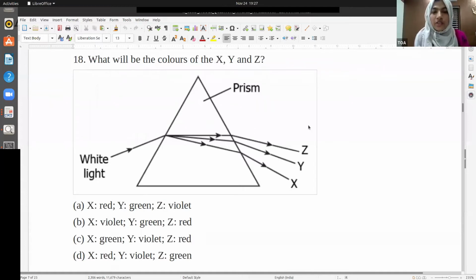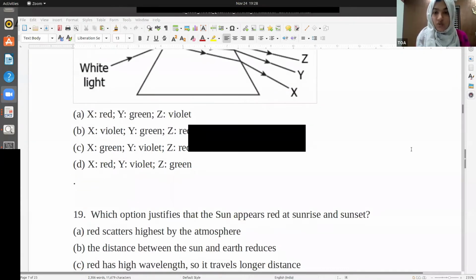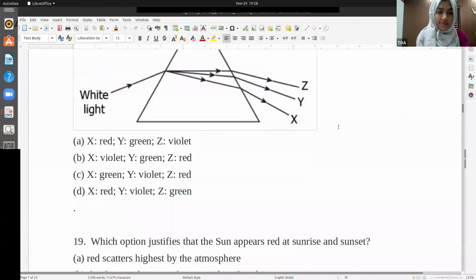What will be the colors of X, Y, and Z? Now you should answer this. I was telling about this for the past 3 questions. Yes, very good. Z is red and X is violet. Then Y will be green and Z will be red, and the answer is B.